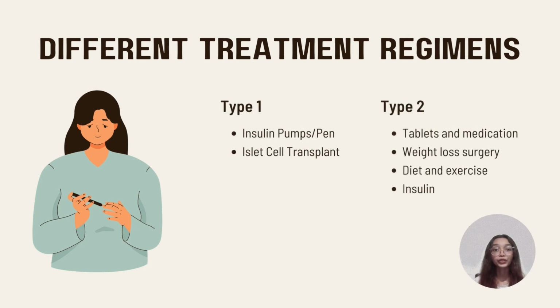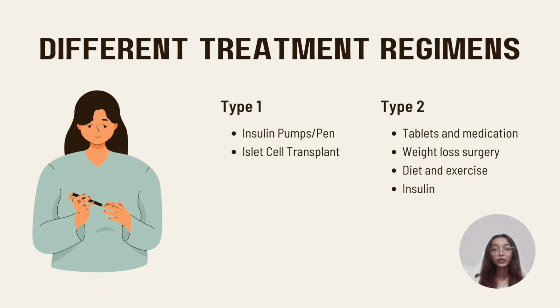Now, I have mentioned earlier that there are different treatment regimens for people with diabetes. Since everyone is different, treatment will vary depending on their own individual needs. There are two possible treatments for people with type 1 diabetes. The first one is insulin pumps or pen. The second one is islet cell transplant. This could stop them from experiencing severe hypos.